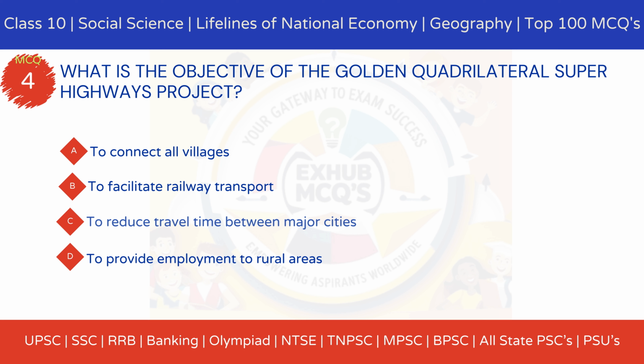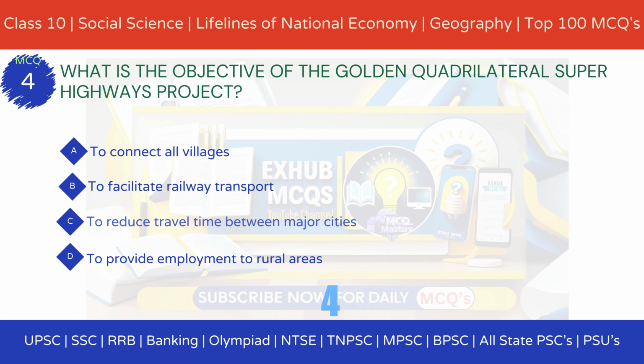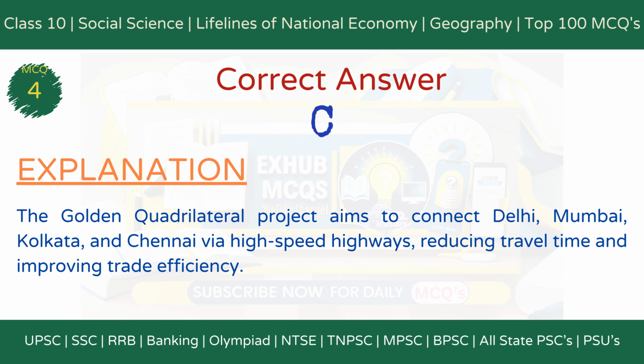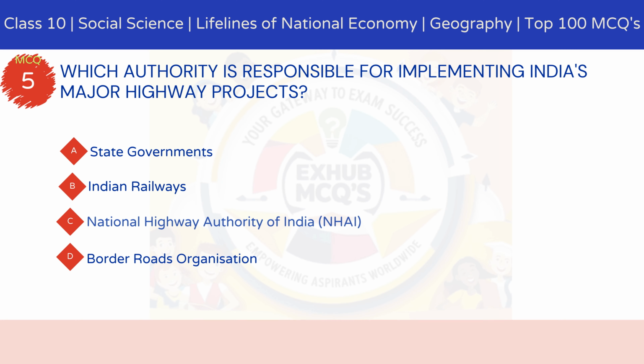Option C, to reduce travel time between major cities. Option D, to provide employment to rural areas. The correct answer is option C, to reduce travel time between major cities. Explanation. The Golden Quadrilateral project aims to connect Delhi, Mumbai, Kolkata, and Chennai via high-speed highways, reducing travel time and improving trade efficiency. MCQ 5.